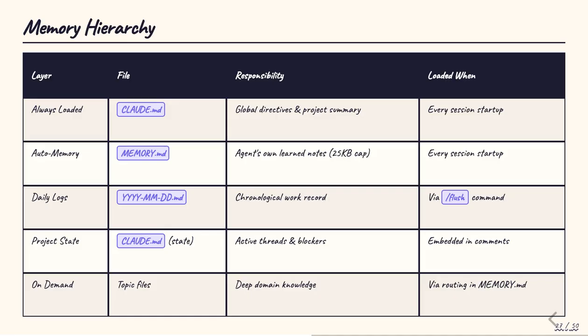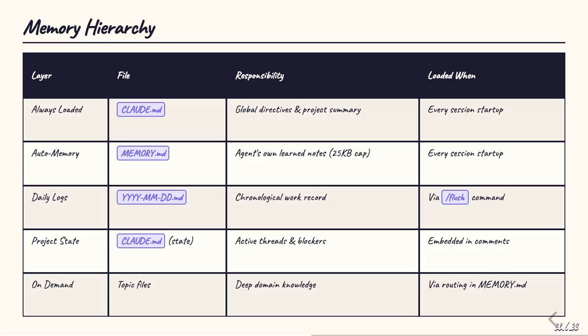The memory hierarchy has 4 distinct layers. At the top, Claude.md and memory.md are injected into every session startup. They're always present. Daily logs in date-stamped Markdown files are written via the flush command and capture chronological work records. Project state is embedded in Claude.md comments: active threads, blockers, next steps.